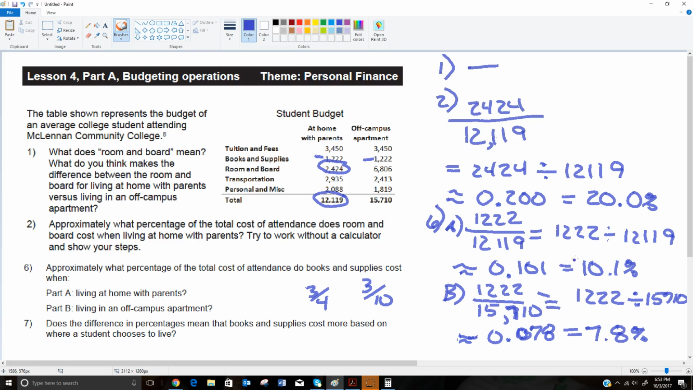So do you spend more on your books and supplies when you live at home than if you live off campus? And the answer is no, clearly not. We're spending the same amount of money, $1,222. So why are these different? Well, it's different because we're talking about your books and supplies out of your total cost, and the students that live off campus have a higher total cost. So it's only 7.8% of their budget because they have more things that they spend money on than this group of students who has less to spend their money on.